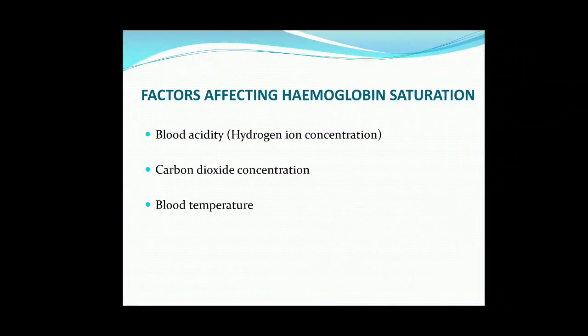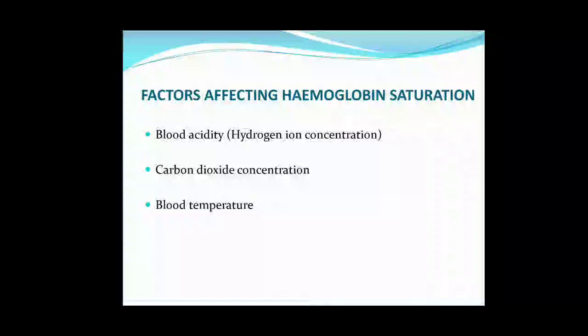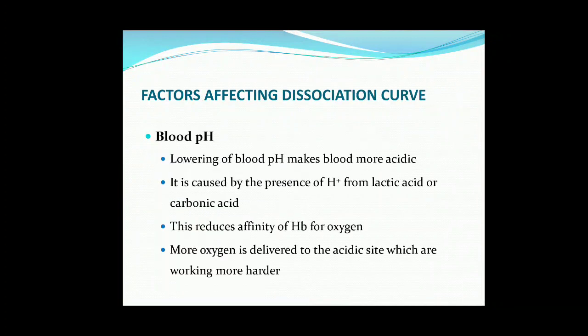Now, what are the other factors? The main factor is partial pressure of oxygen. The other factors which help in hemoglobin saturation are blood acidity or hydrogen ion concentration, second is carbon dioxide concentration, third is blood temperature. Main is partial pressure of oxygen, but the other factors are hydrogen ion concentration, carbon dioxide concentration and blood temperature.